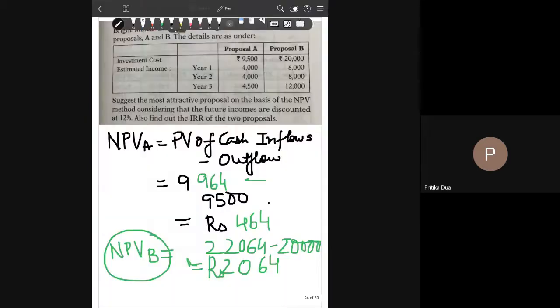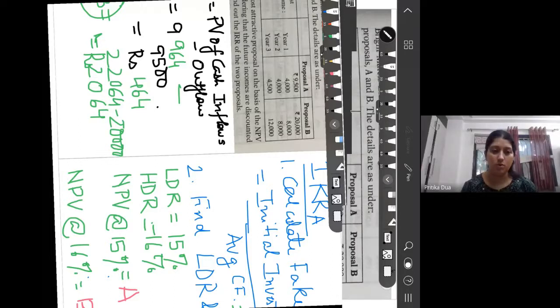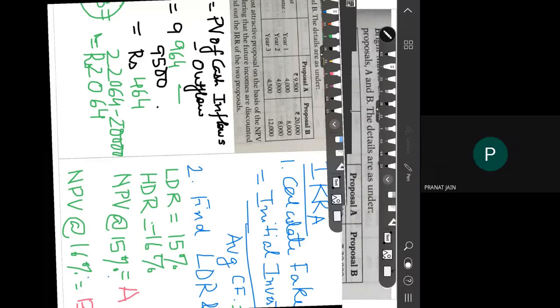Because I've taken up this question because of the reason कि आपको इसमें change करने पड़ेंगे discount rates. So just to explain you that if you don't get a negative and a positive value, how do we go about with the question? Okay, now at 15%, please tell me, Pranath, you have solved. How much is the NPV coming to? 124.7.